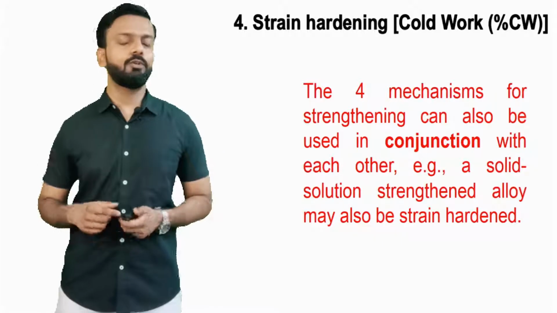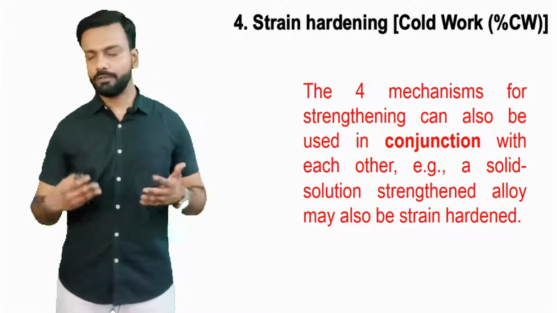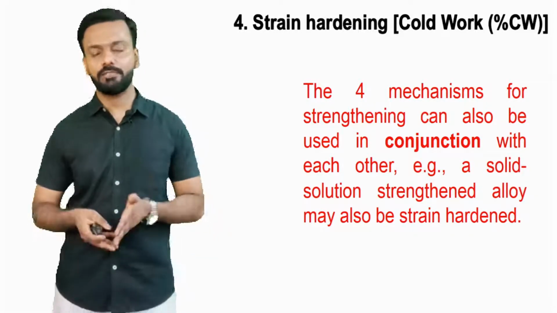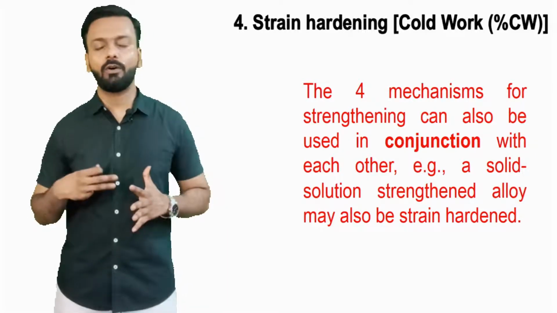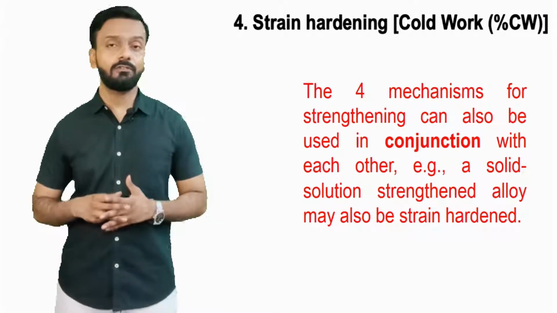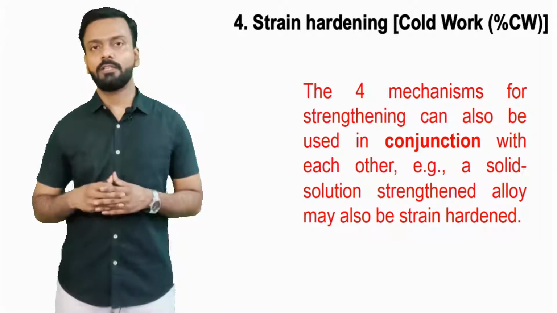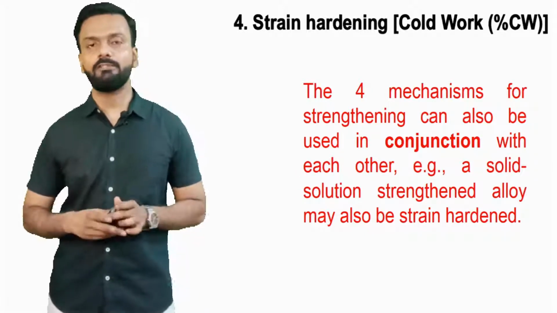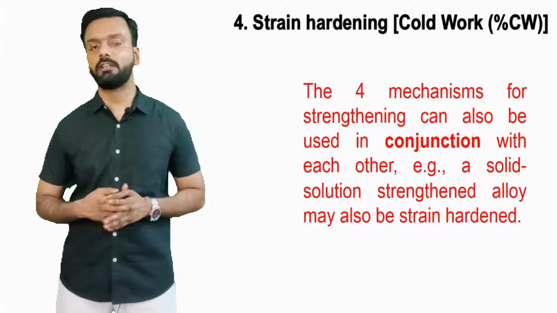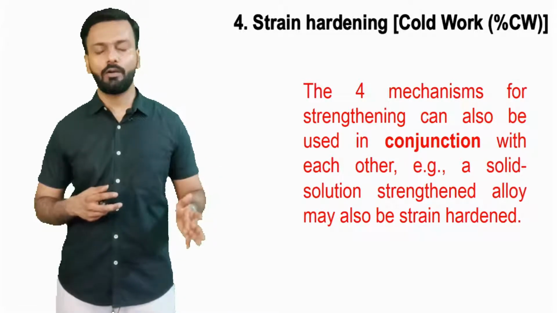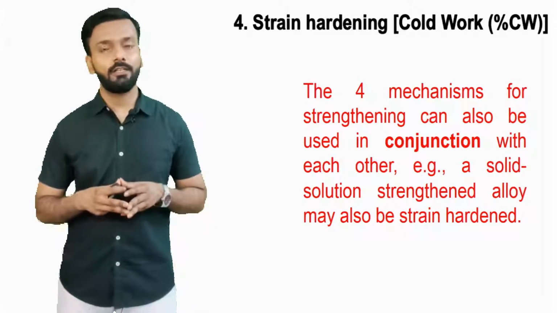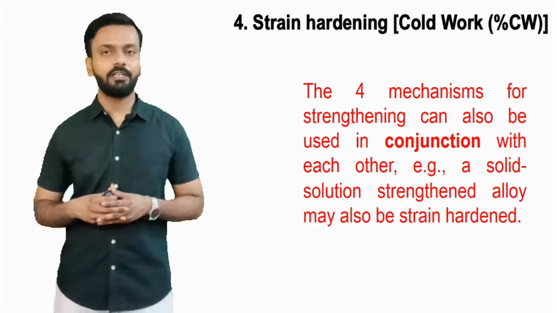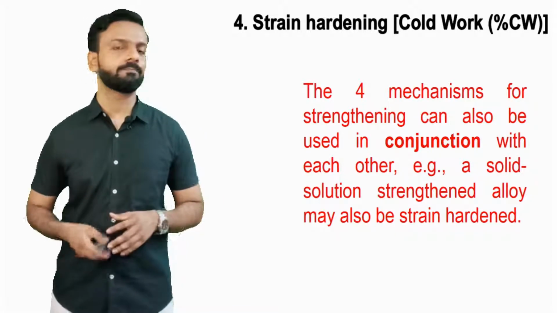One more thing we can note here is that when we want to strengthen the material, all these four mechanisms which we have discussed in an earlier video and this video can work in tandem, simultaneously, or in conjunction. For example, a solid solution strengthened alloy can also be strain hardened. We can have an alloy like copper nickel and do strain hardening on it. We just saw an example of copper, but we can have an alloy of copper and nickel and do the work hardening of that. All these strategies can be combined together.